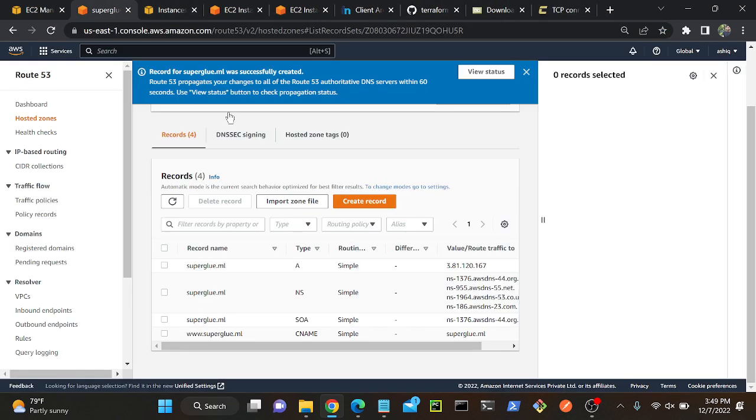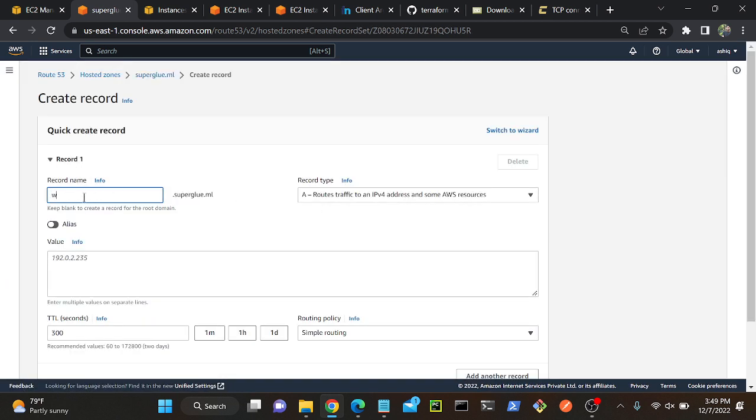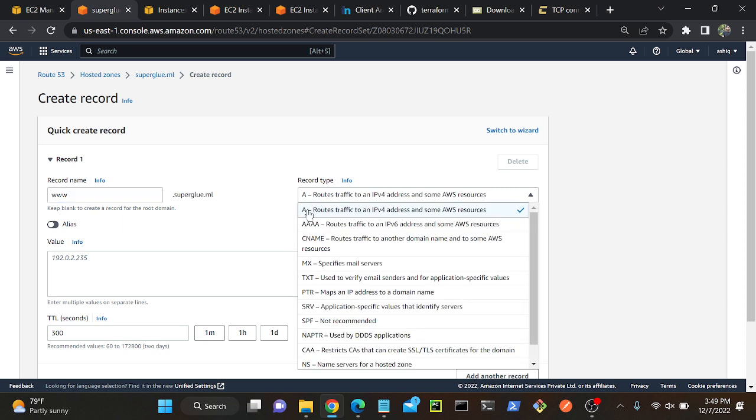See, if I go to my record, create a record, here I will mention www. Okay, this is not my A record. We have different kinds of records. First one is A record, where we can use a public IP address. Second one is AAAA, where we can use IPv6 information. This is for IPv4. And third one, canonical name.